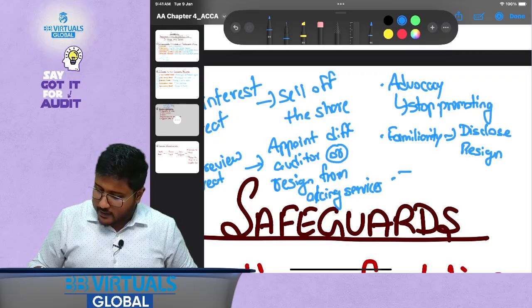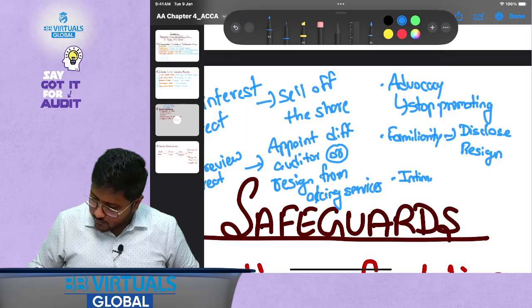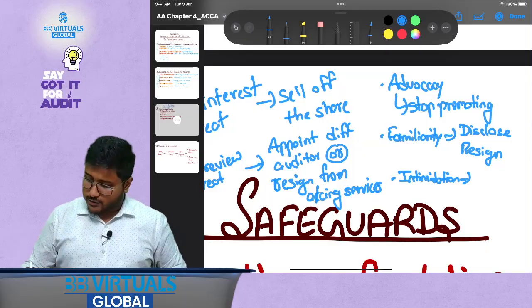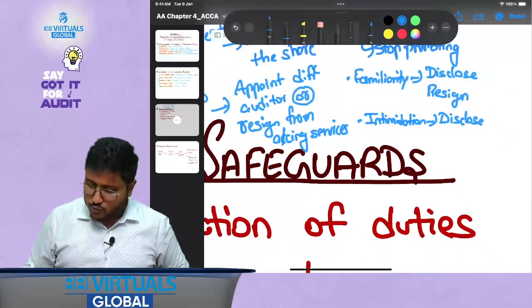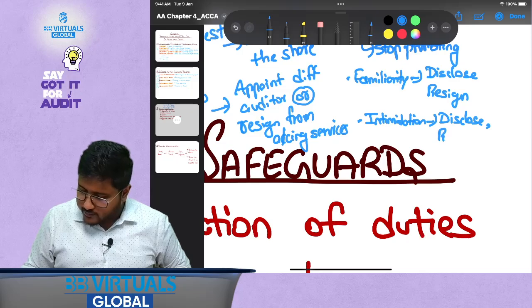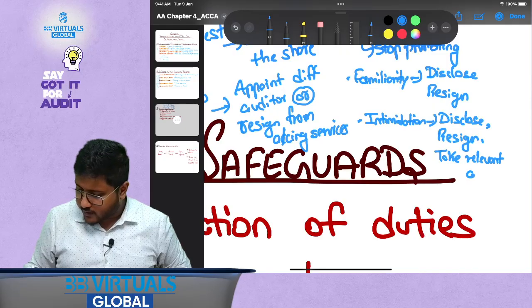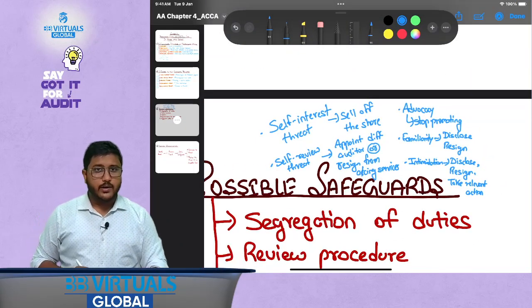Then intimidation: if I am being intimidated, what I should do is first of all disclose, I could resign, or I could take the relevant action, whatever is suited in a particular case, right? That is called a safeguard in a particular scenario.